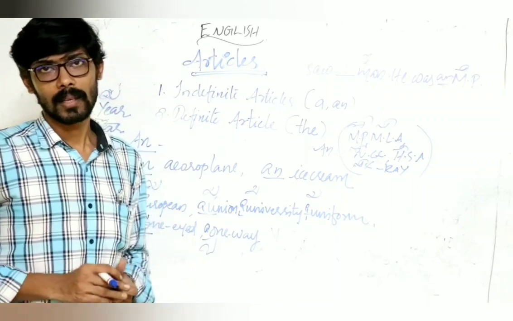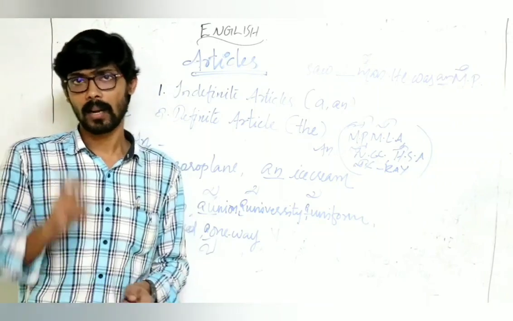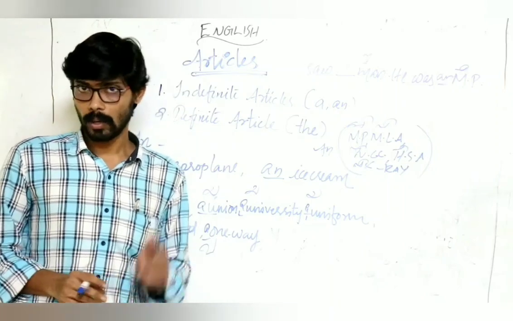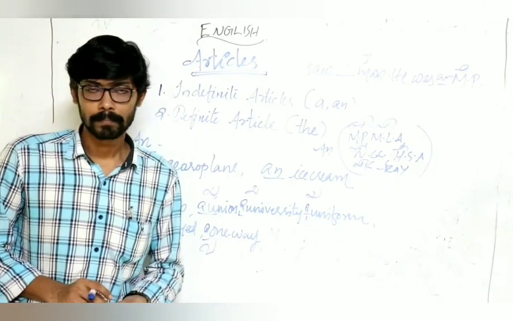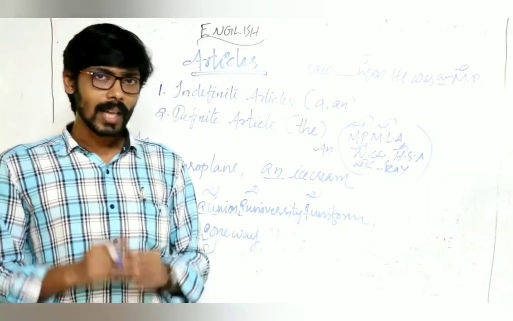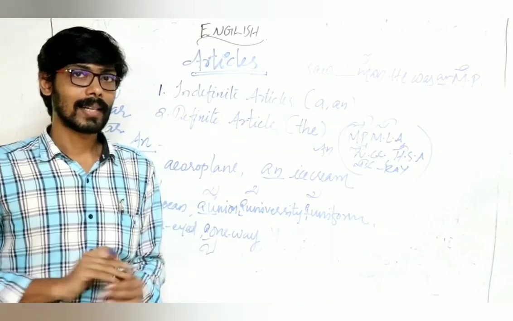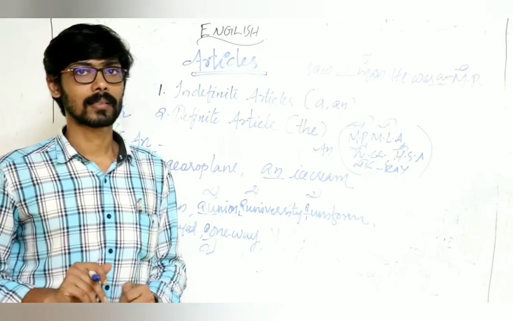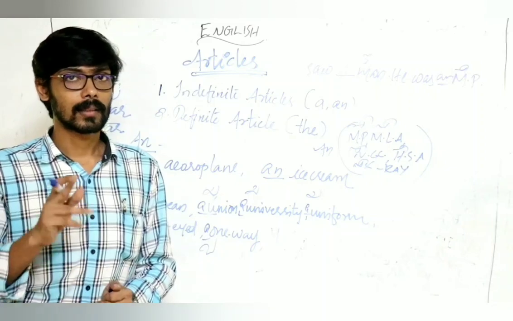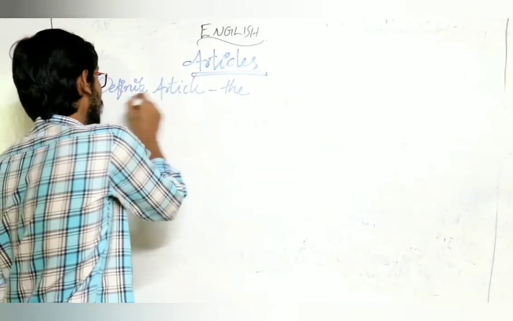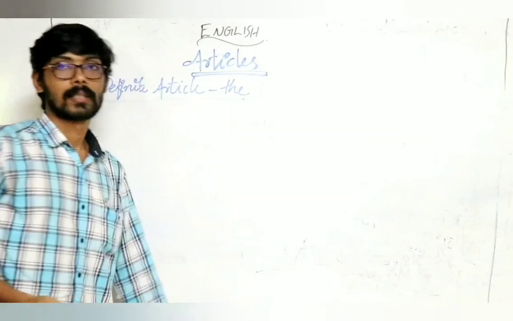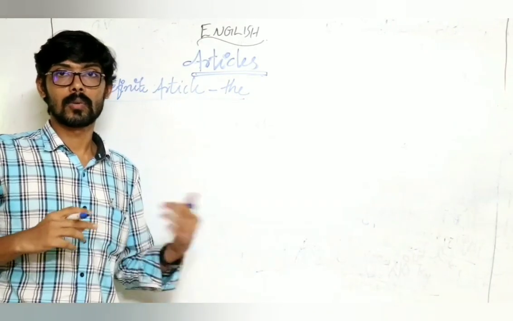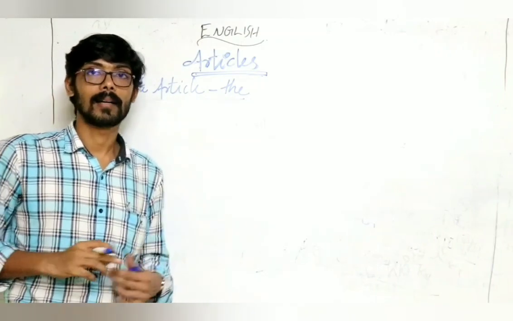It's a simple one. A and an mean single, only one. An apple means only one apple. A man, only one man. Clear? So our next topic, the definite article, the. It's a very, very important part. Definite article, the. There are different cases to use the definite article the.